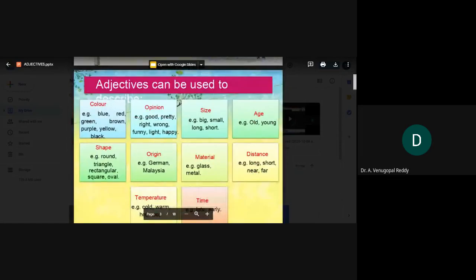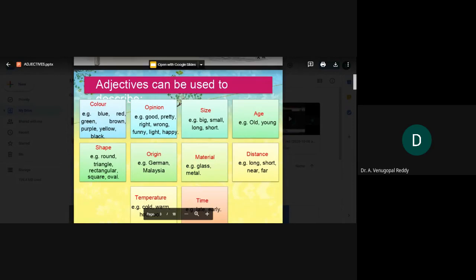Adjectives are also used to describe a color or opinion, size, age, shape, origin, material, distance, temperature, and time. For example, it describes the color, whether it is blue, red, green, brown, whatever that might be.